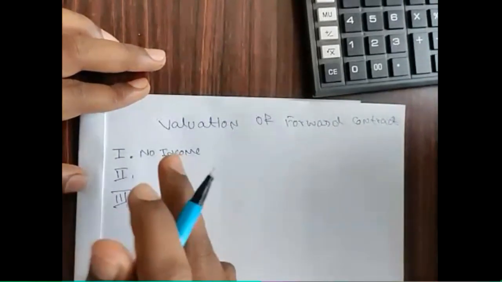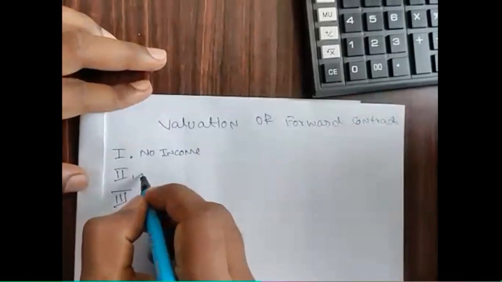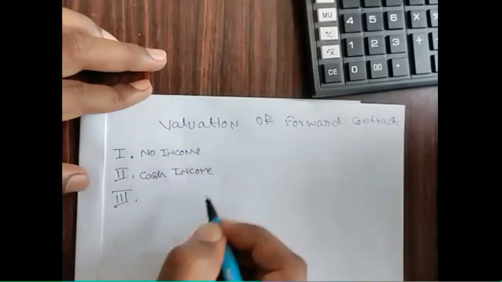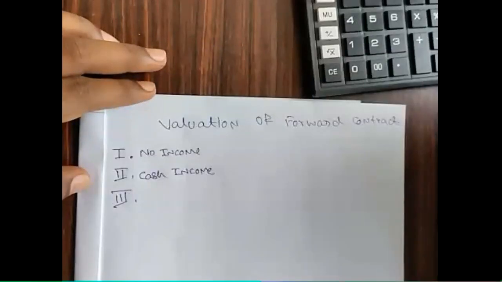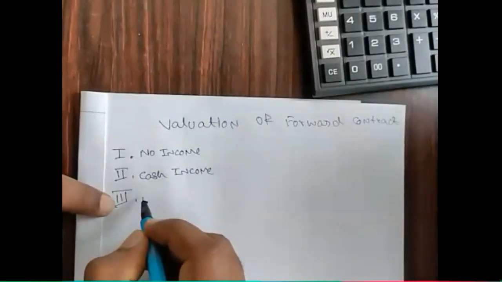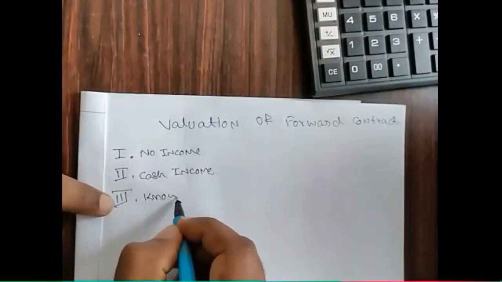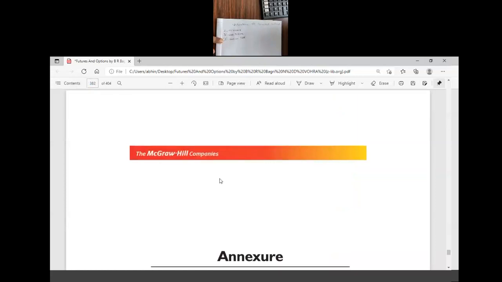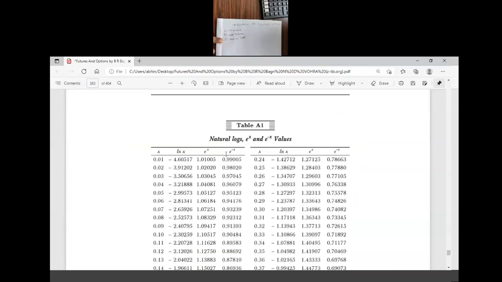And second case, it provides income in the form of cash income, declared dividend. Some stocks declare dividend. At that time, we have to follow this method. And third case, known yield. Some types of underlying asset do not provide any income in the form of cash, but they provide it in the form of yield. Yield means percentage.